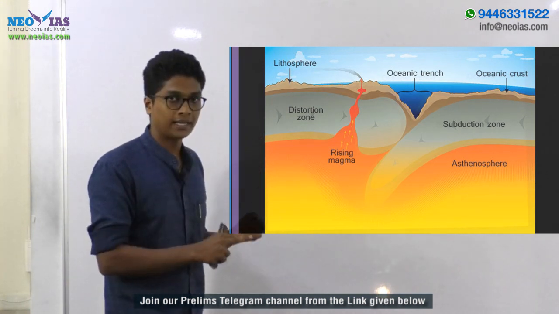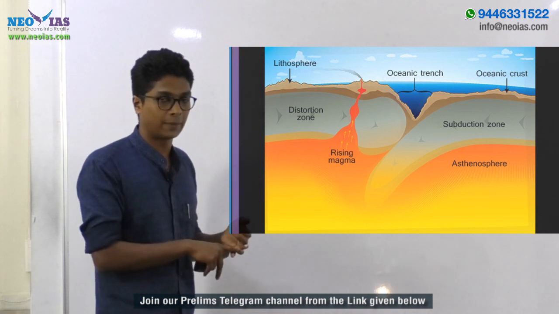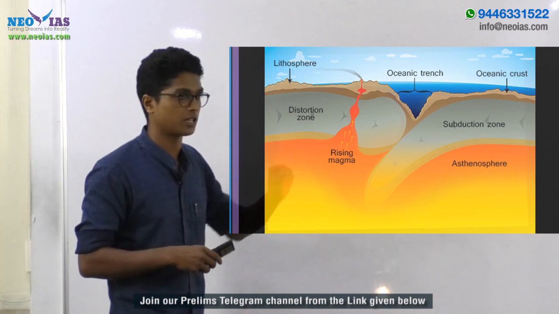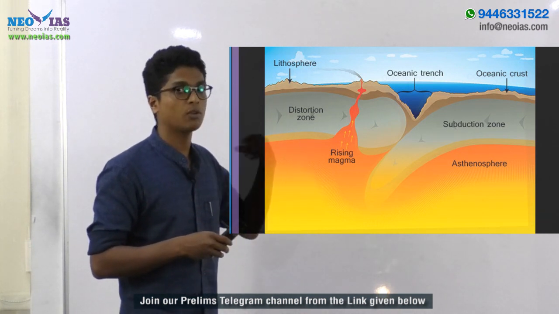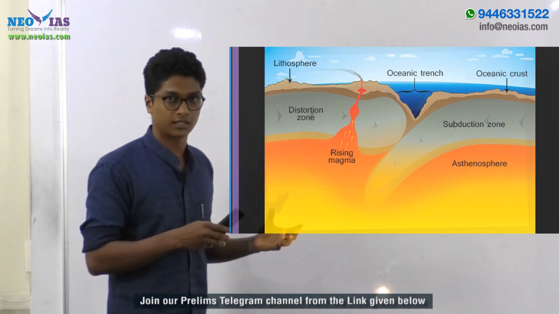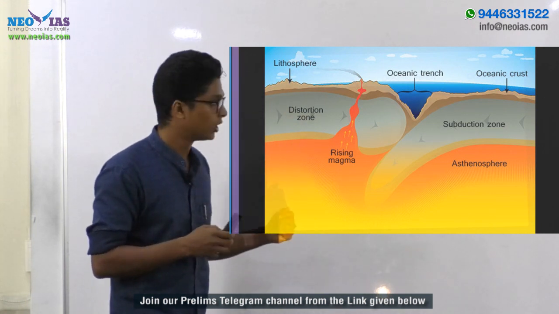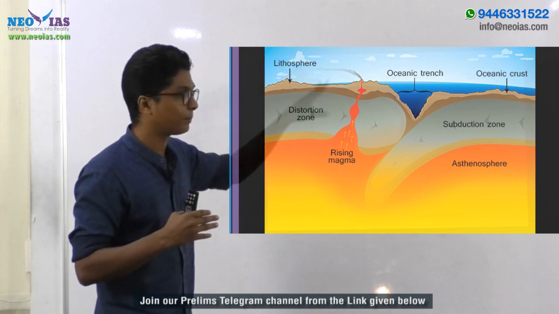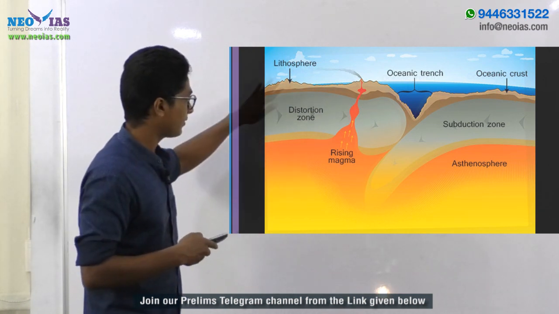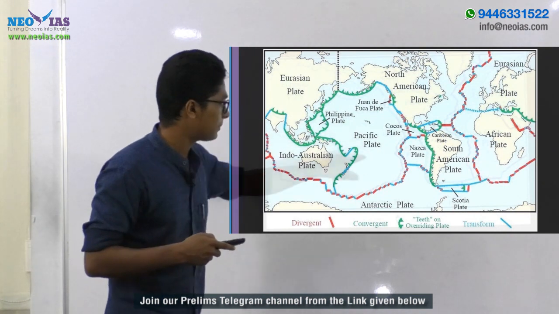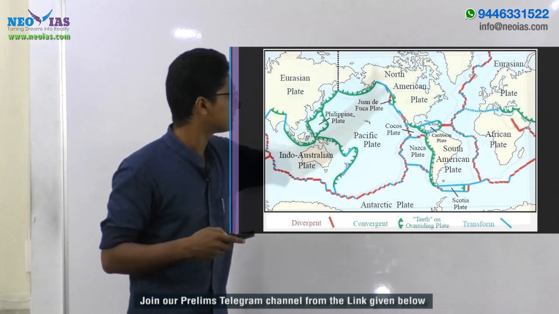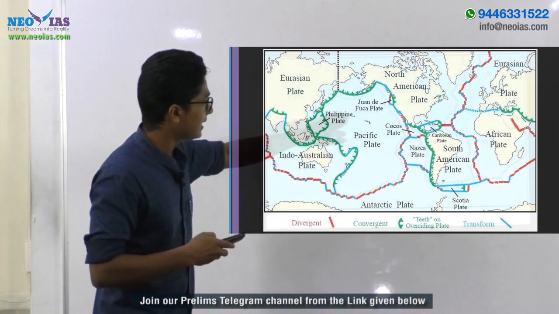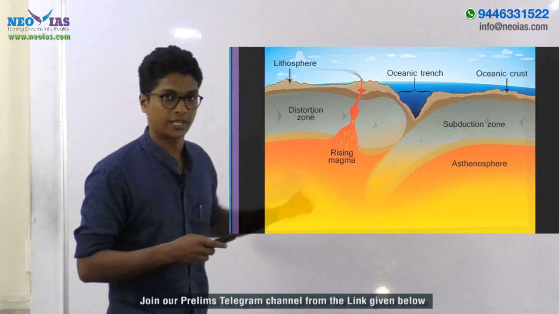When the plates are converging, the densest plate will always get subducted. If you are comparing 2 plates, one continental plate and another oceanic plate, the oceanic crustal region has more density than the continental crustal region. So if you have 2 plates converging together, always the oceanic plate will be subducting. The Pacific plate is an oceanic plate, and these other plates can be regarded as the continental plate.